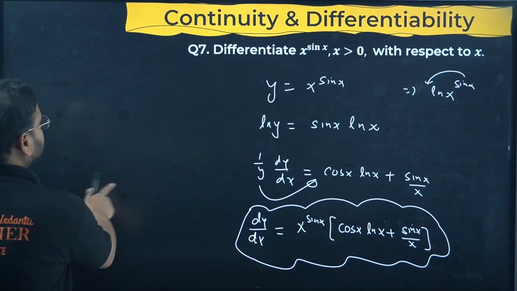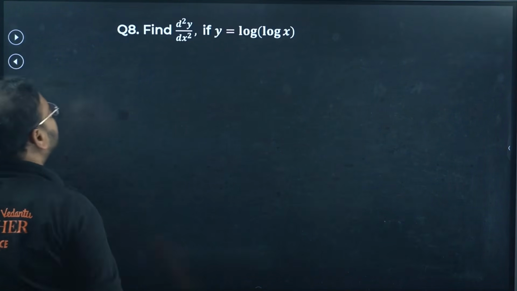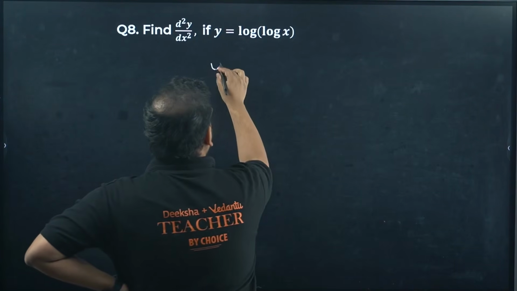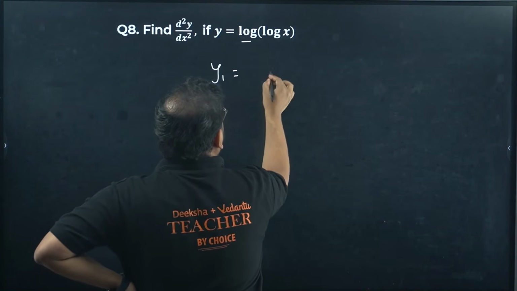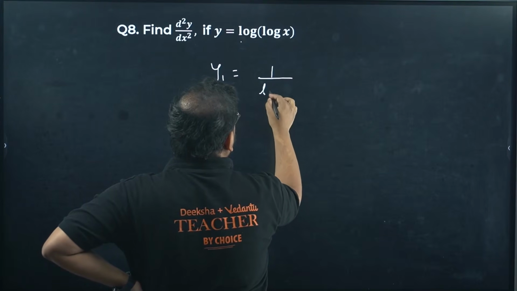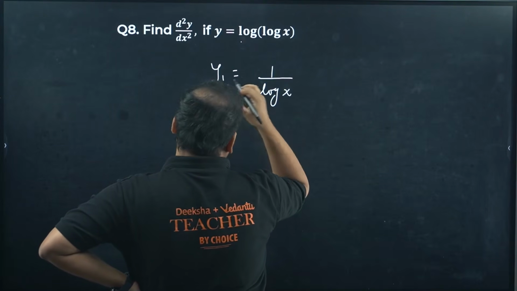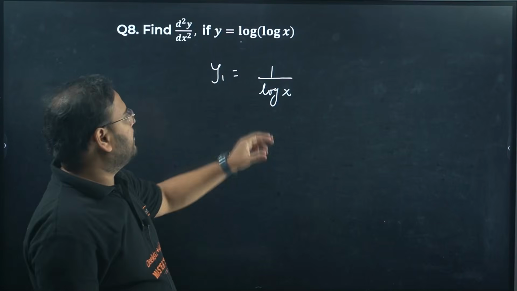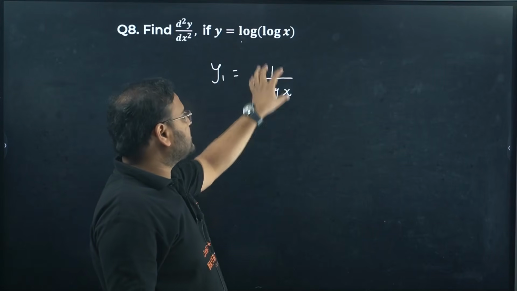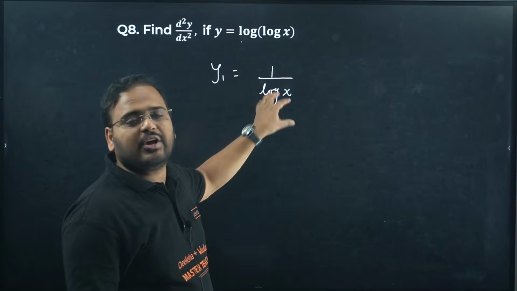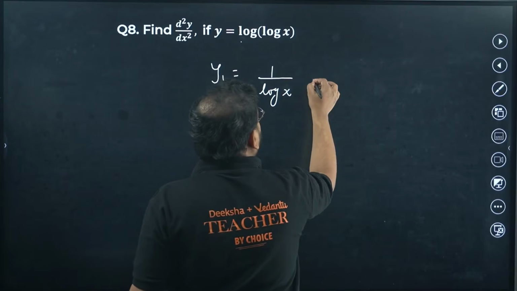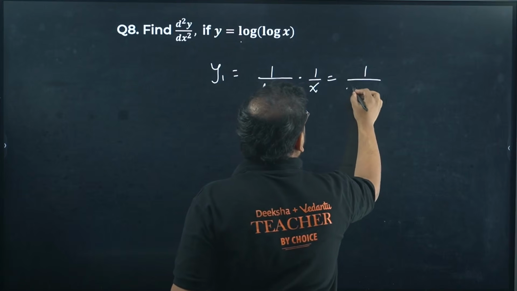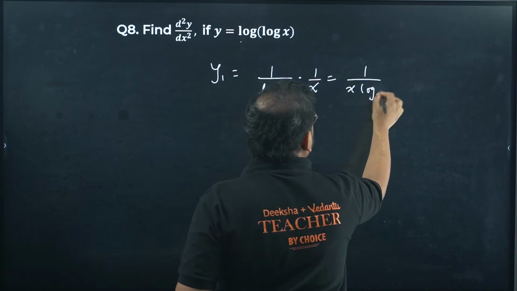Okay. Question number 8 now. Find the second derivative of y equals log x log x. Let's start with the y1 first. Differentiate this log. You get log of x. That's the end of the answer. Is it? No, sir. Because if you differentiate this log, you get this down over here. What about this log with the chain rule? Differentiate that also. You get 1 by x. Answer is coming as 1 upon x log x.